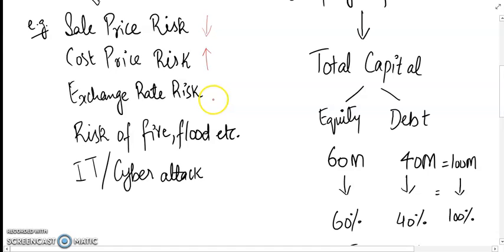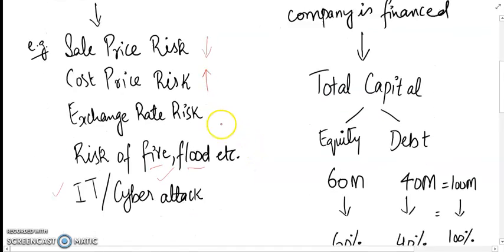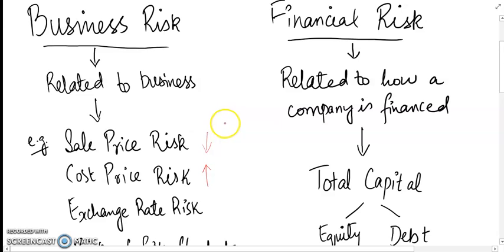Similarly, exchange rate risk, if you are indulging in exports and imports, there will also be a risk. Then risk of fire, your premises may catch fire, or if you are in an area that is prone to floods, there is a risk of floods, etc. You can name many more risks that may be applicable in certain scenarios. Then there is also a risk of IT, cyber attack, hackers, right? Someone may steal your data, right? So we get a concept of what are the business risks.